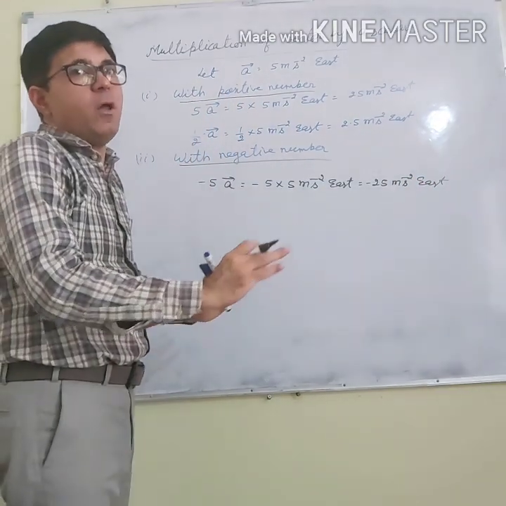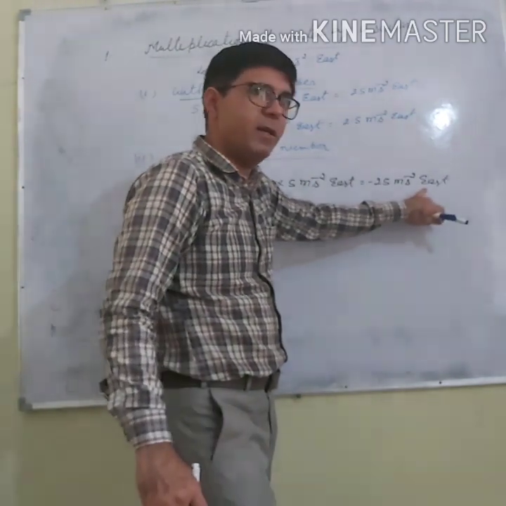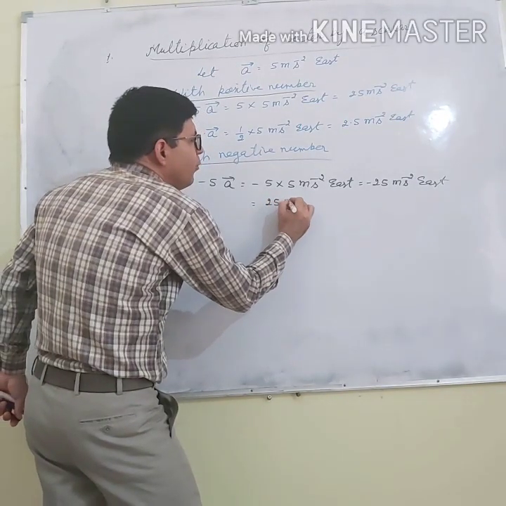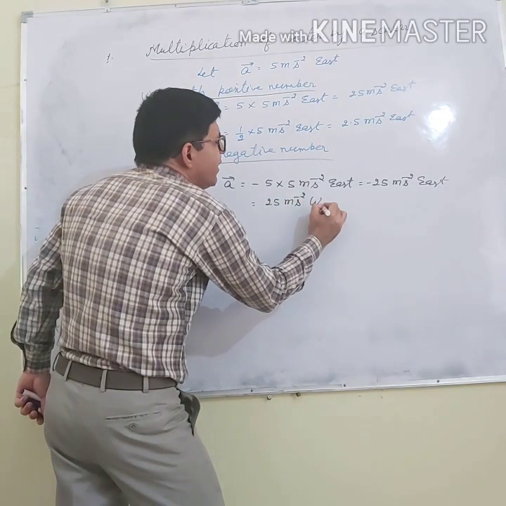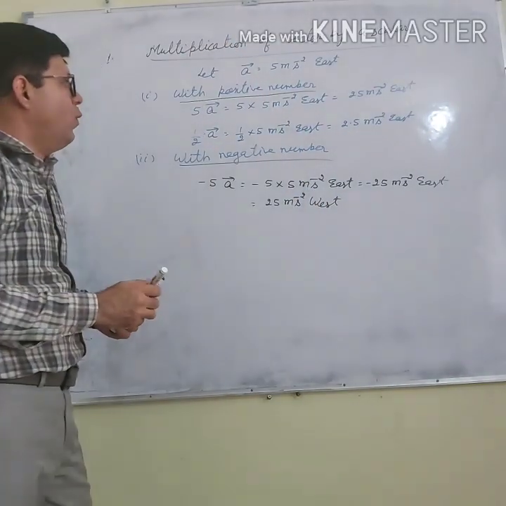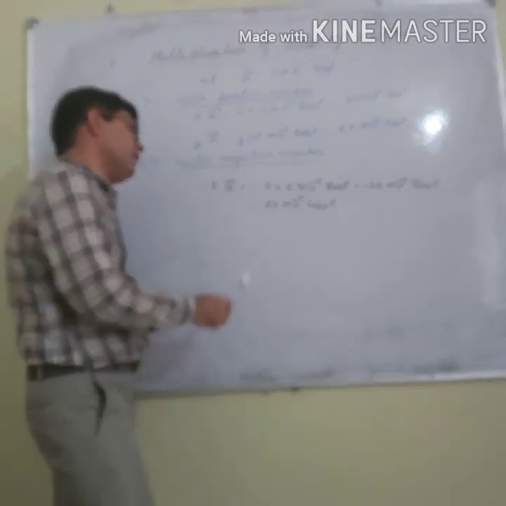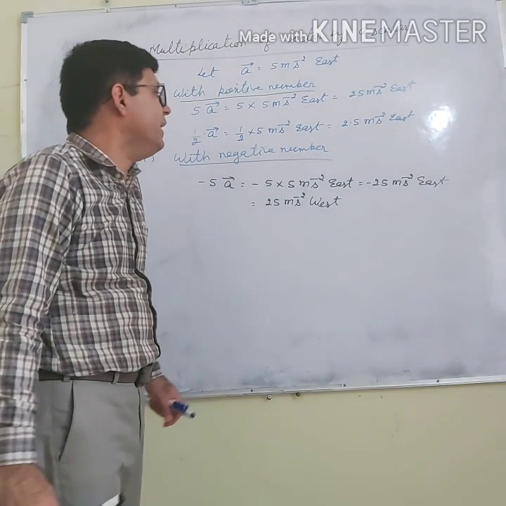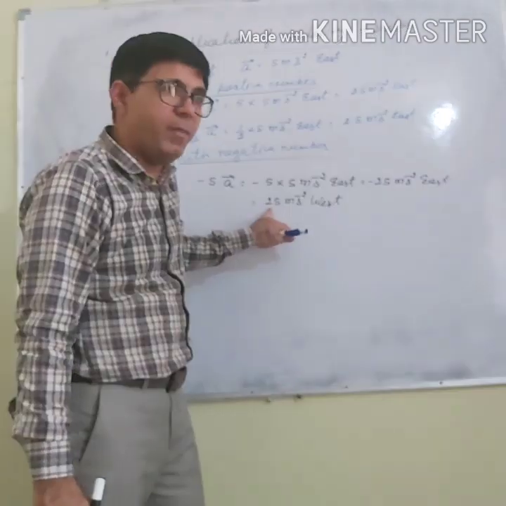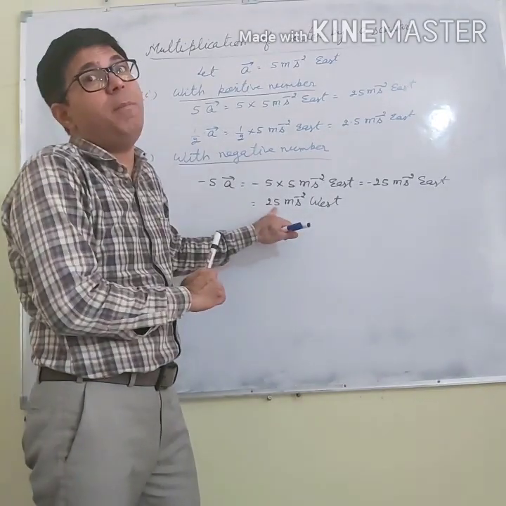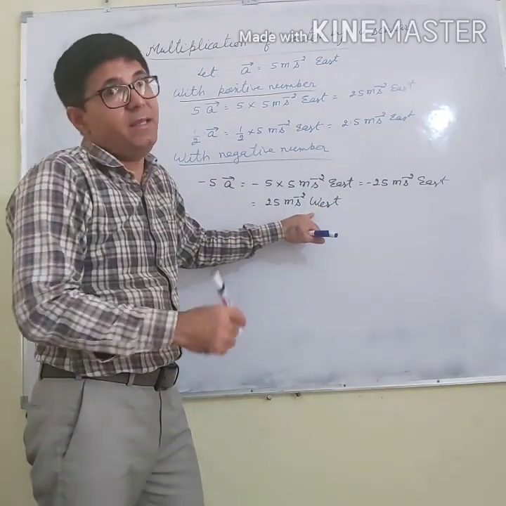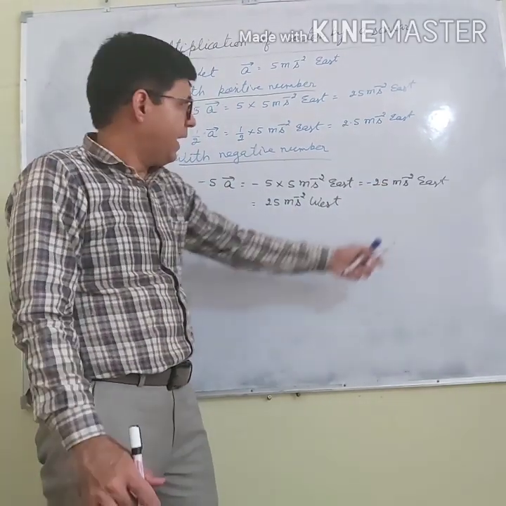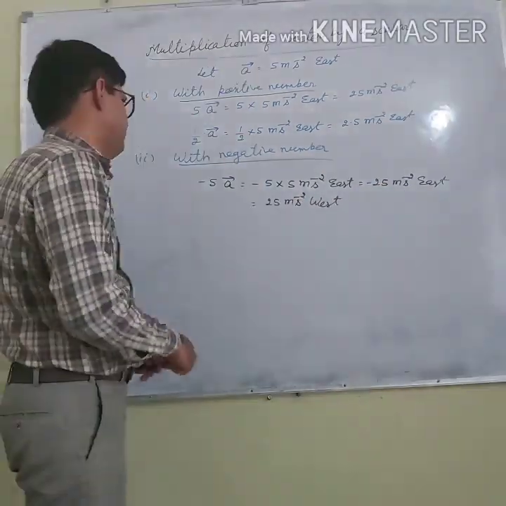Now, what is the opposite of east? It is west. So I can also write it as 25 meter per second square west. So what does it mean? It means that if a vector is multiplied with a negative number, then its magnitude also gets multiplied, but the direction is reversed. That is, the direction becomes opposite of the given direction, and the opposite of east is west.